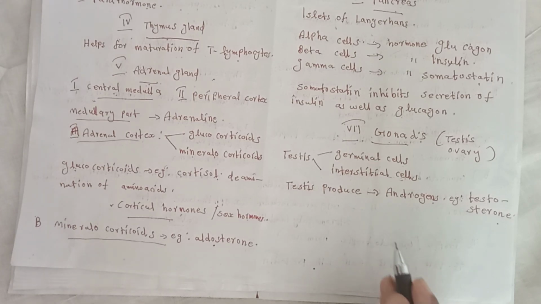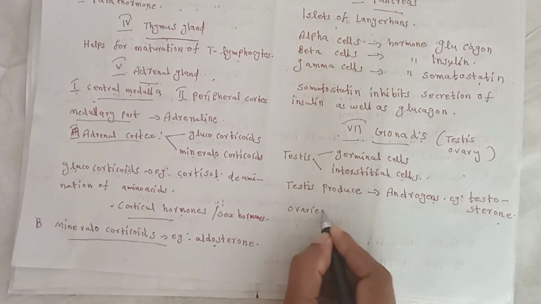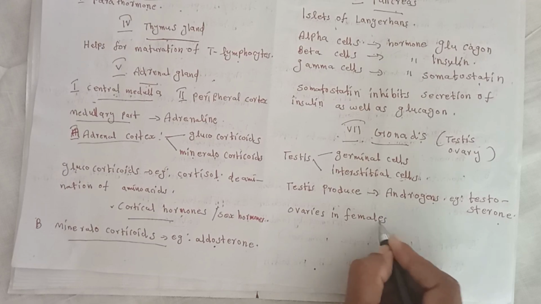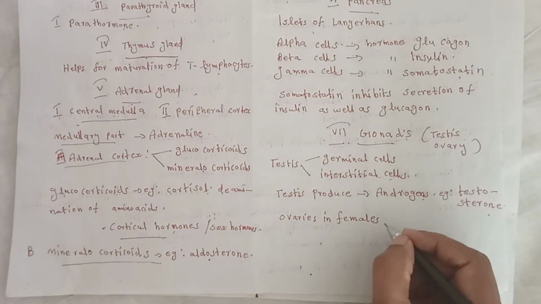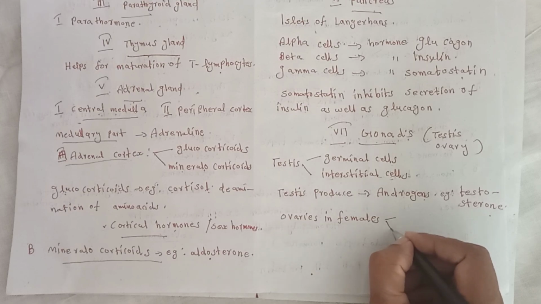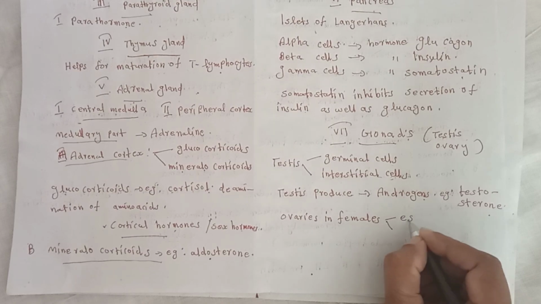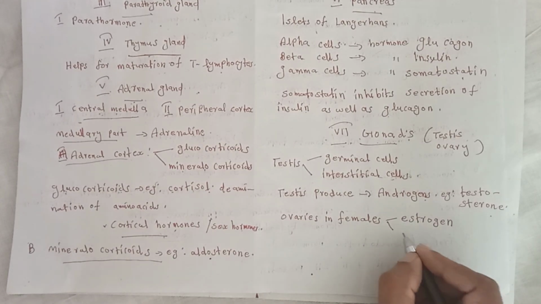The ovaries in females produce the hormones estrogen and progesterone.